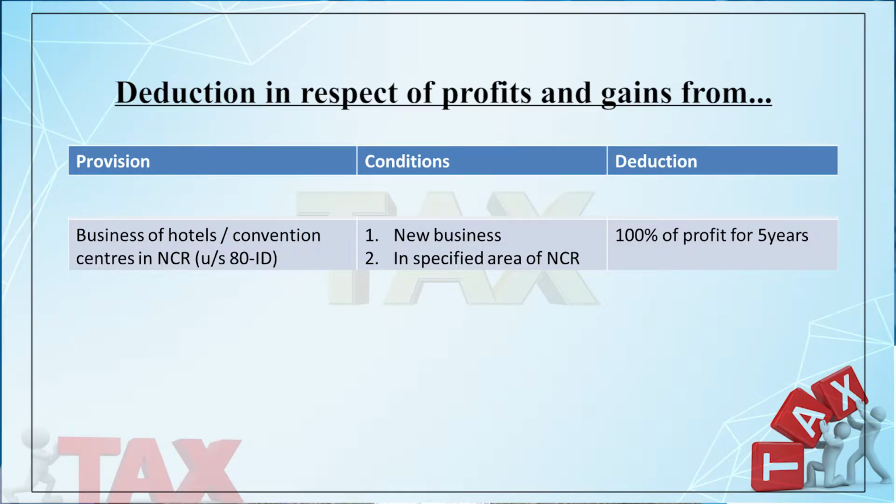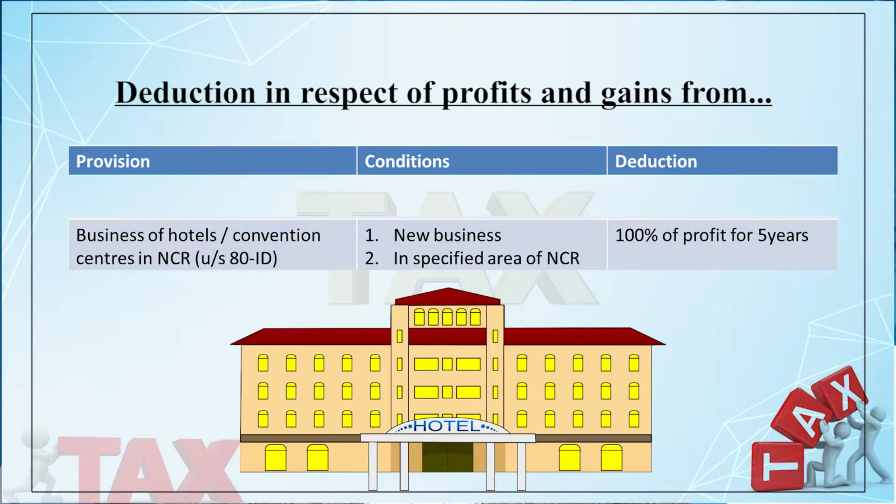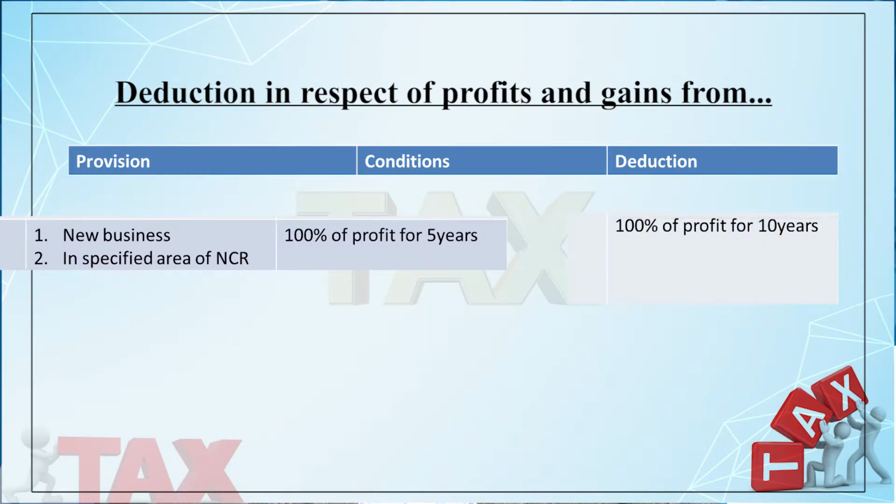Section 80ID is meant for business of hotels and conventions in National Capital Territory or region. So it should be a new company, new business, and it should be established in a notified area. If these conditions are fulfilled, then such type of hotel or convention center may avail the incentive of 100% of profit for 5 years.